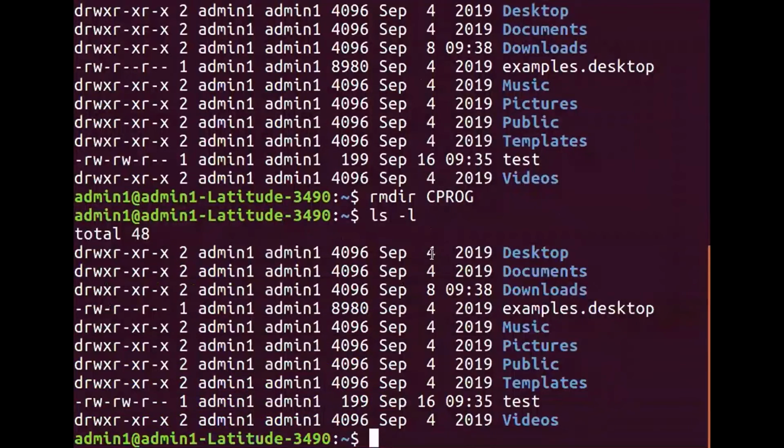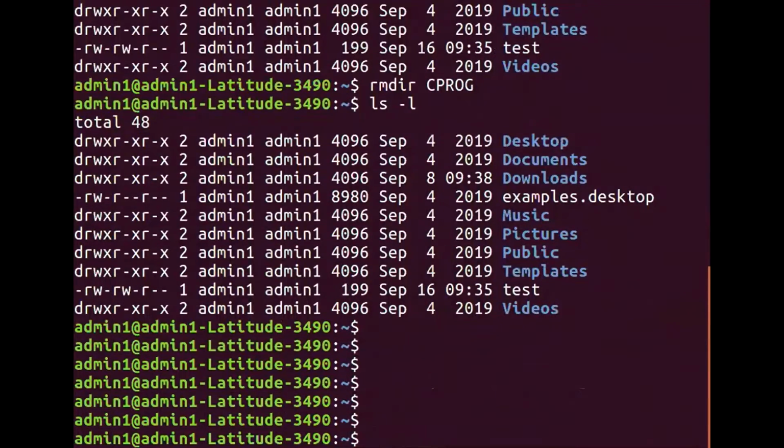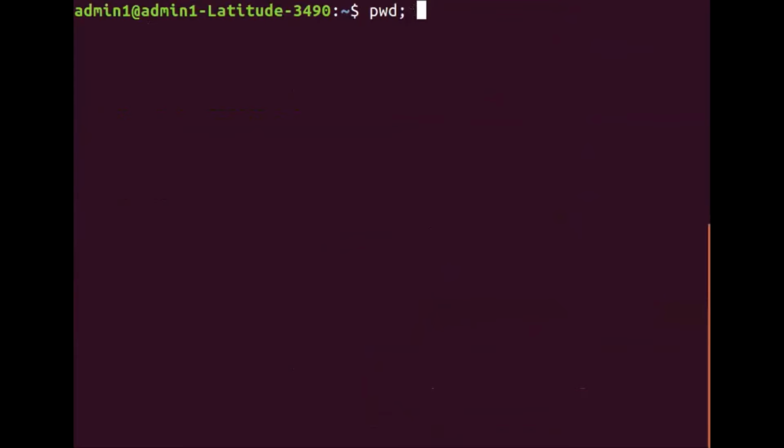So this is how the so-called directory manipulation commands work. That is pwd, and then rmdir, or I'll go in order: mkdir, cd, and rmdir, right?